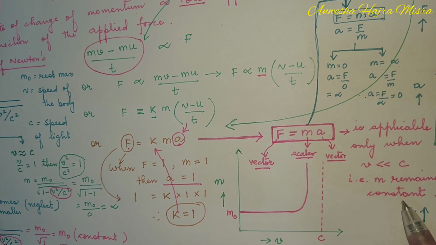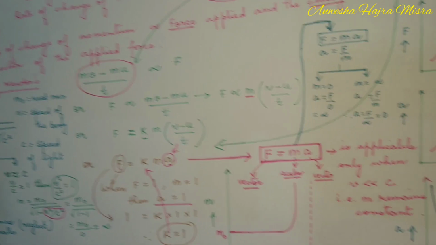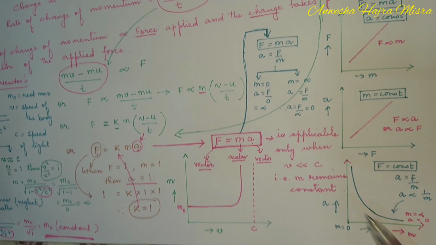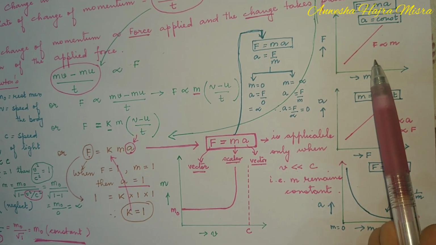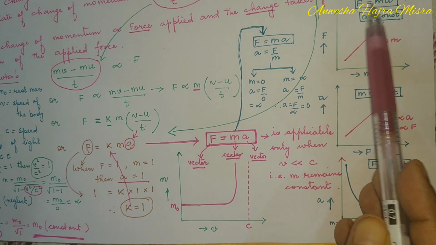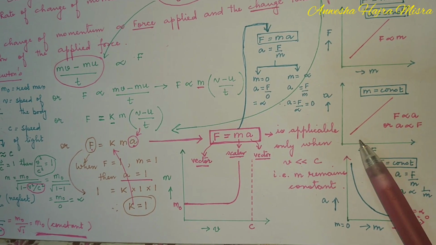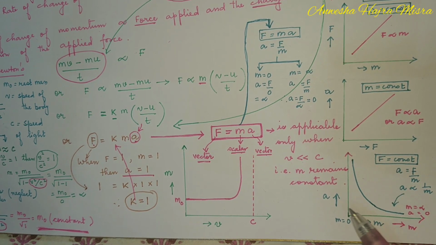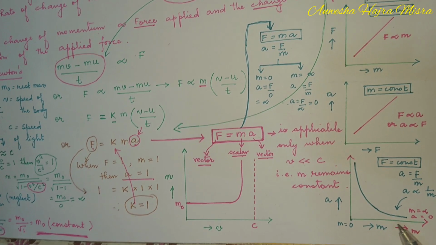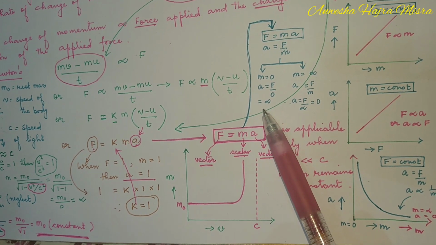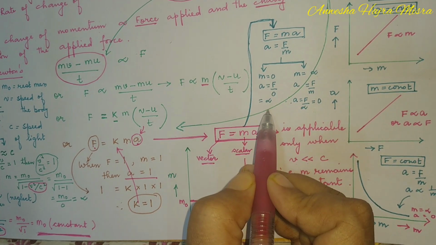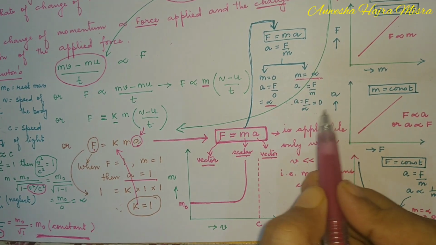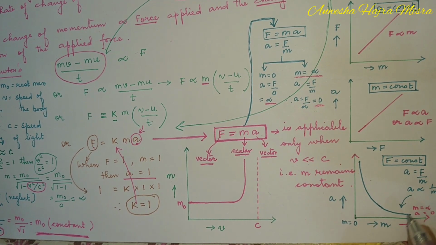Now, you can be asked to draw graphs of force versus mass, force versus acceleration, and acceleration versus mass. Force versus mass is a straight line because they are directly proportional. Direct proportion is a straight line. Now the problem arises with the inverse graph. In the inverse graph, we have seen the calculation. When mass is 0, acceleration is infinite, and when mass is infinity, acceleration is 0.